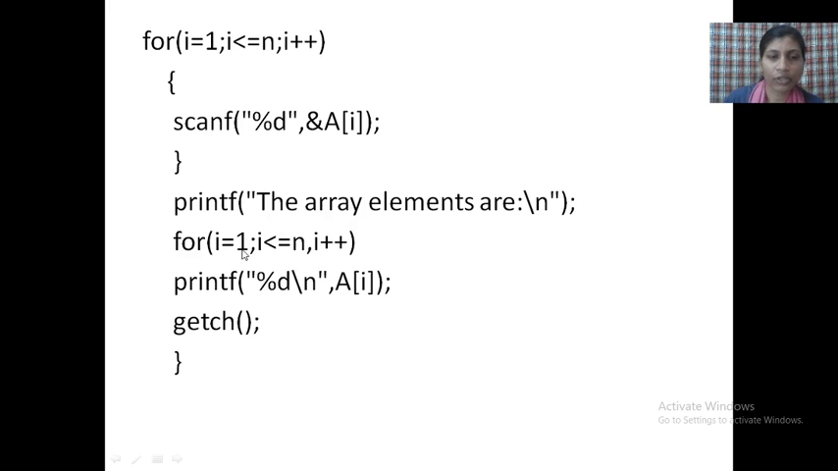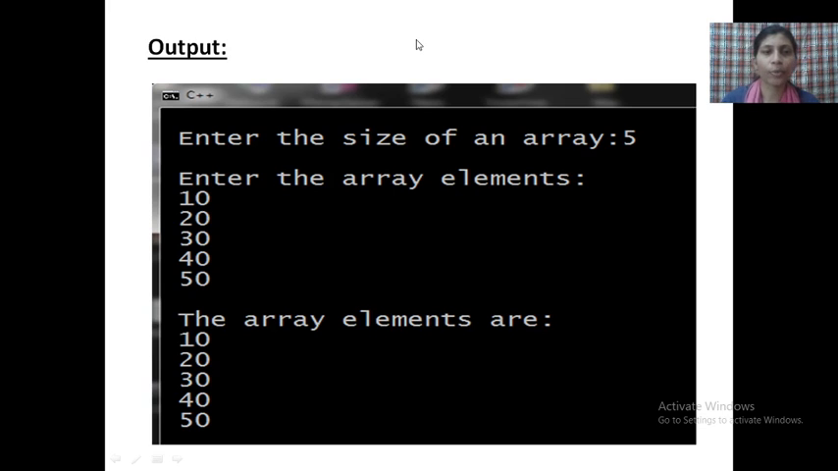For I equals 1, I is less than or equal to n, I plus plus. Printf %d and a of I, means whatever size of array you have declared, that many array elements will be displayed on the monitor screen. Getch and close the program. See, this is the output of your program.